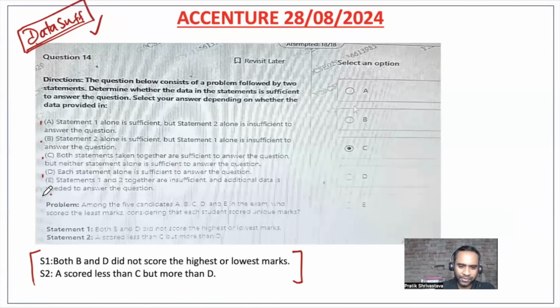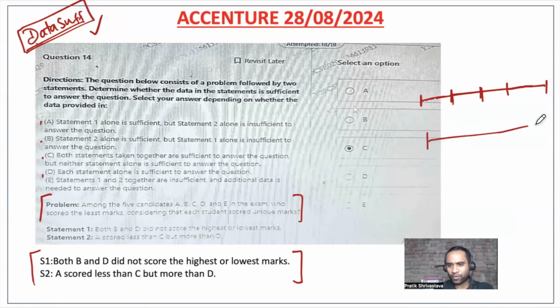Now what has been asked here? Among the 5 candidates A, B, C, D, and E in the exam, who has scored the least marks, considering that each of them has a different mark? Now 5 people are there, so this is 1, 2, 3, 4, 5. Now, 2 statements have been given, so let us go one by one.